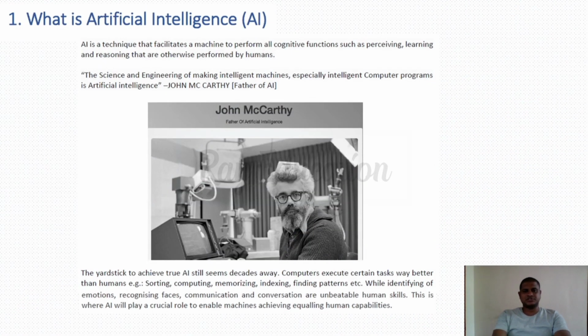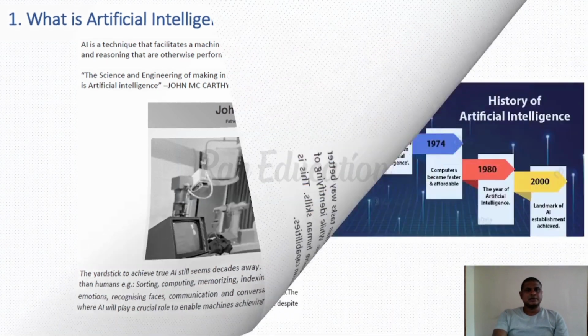First, what is artificial intelligence? The science and engineering of making intelligent machines, especially intelligent computer programs, is called artificial intelligence. It has been said by John McCarthy, the father of AI. So, we are going to give intelligence to the machine artificially. It is known as artificial intelligence.